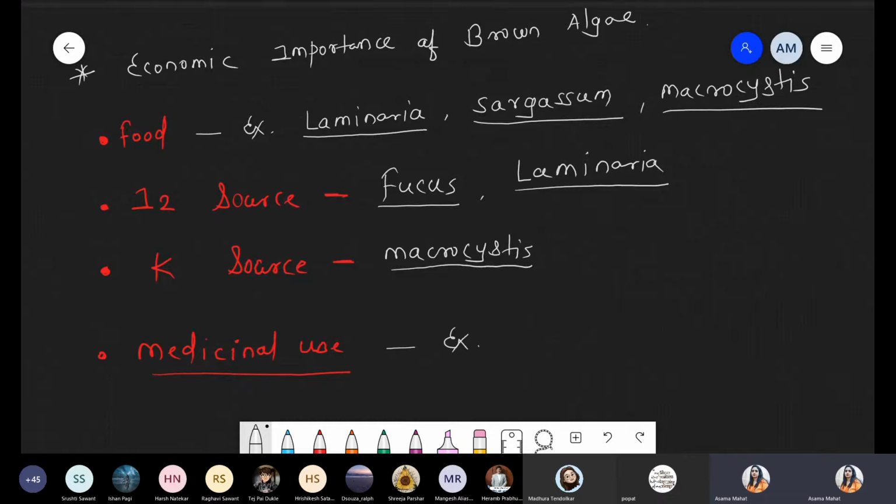I think it is not mentioned in your NCERT, but we are mentioning it: Durvillaea. Basically, it is responsible for removal of swelling, meaning it can reduce swelling. Such a medicine is called Durvillaea.